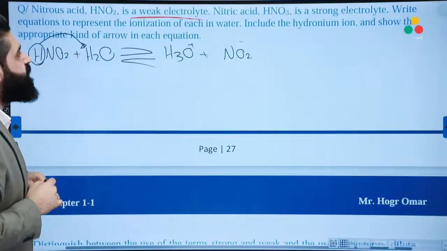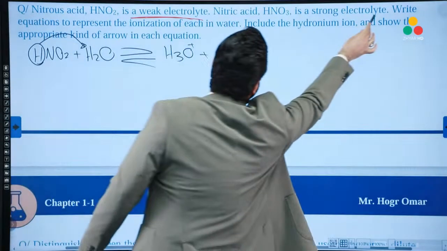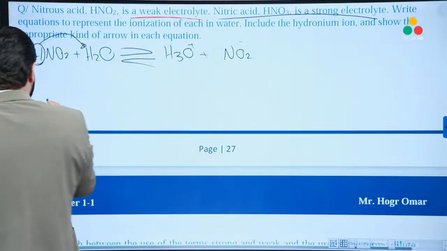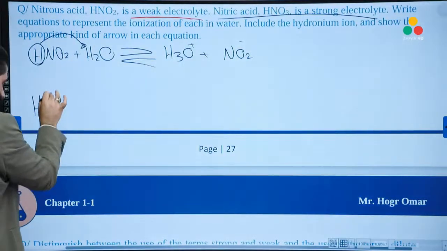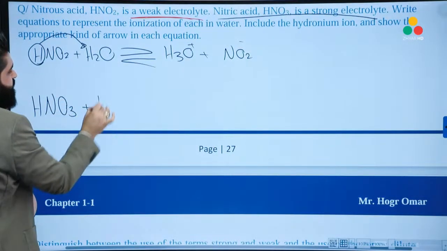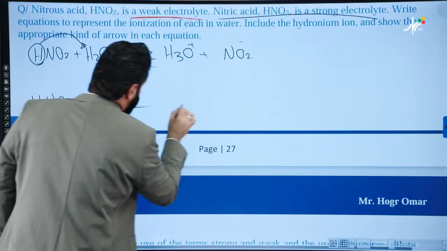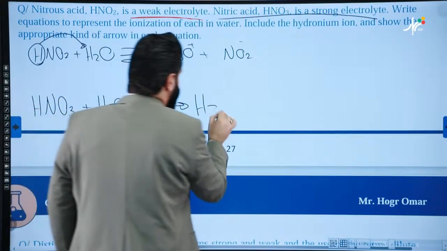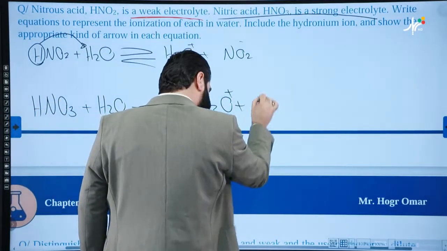Good. How about nitric acid? Nitric acid is a strong acid, a strong electrolyte. So I'll write the ionization reaction for nitric acid: HNO3 plus H2O, with a direct arrow, forms H3O plus and NO3 negative.